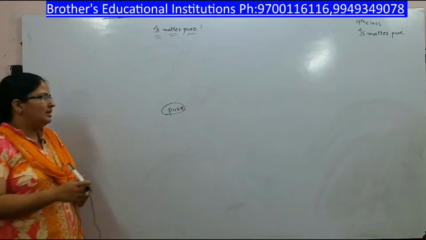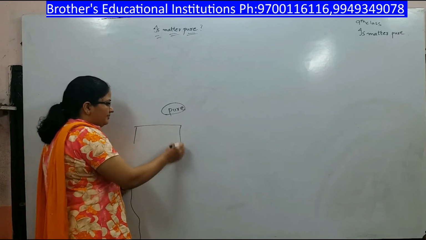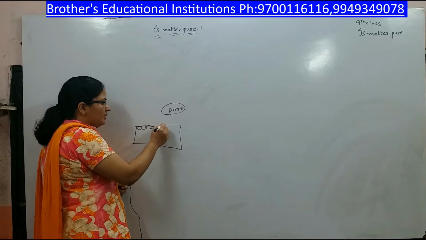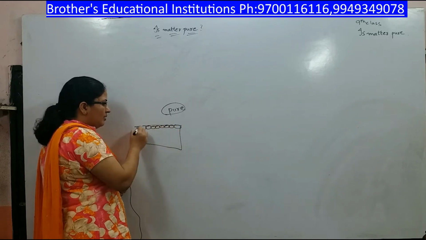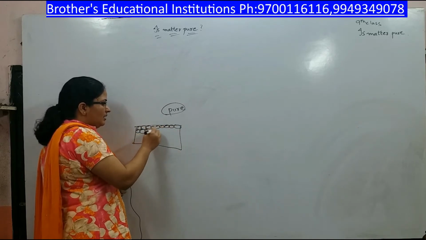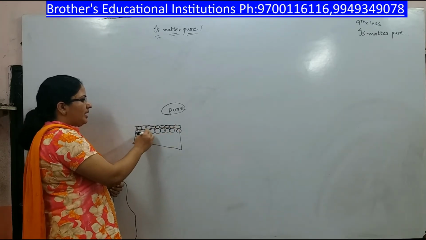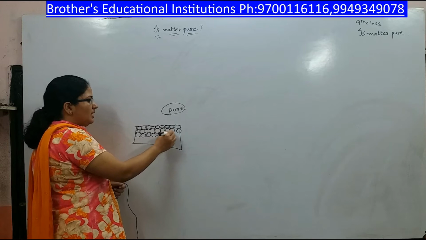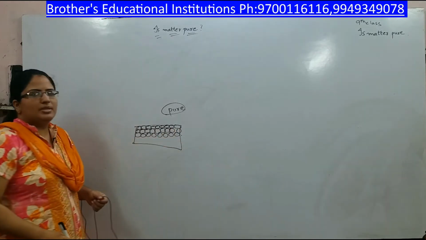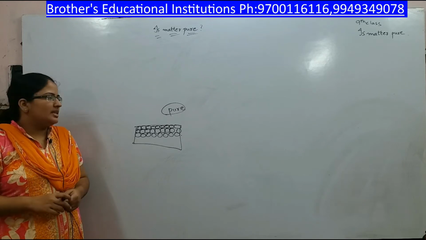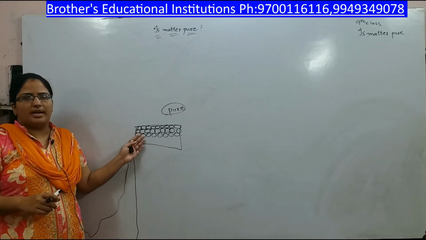For example, you take a gold biscuit. Gold biscuit is the same throughout; you have only gold atoms. From any part you take the gold piece, you find the composition to be the same, or it has only gold atoms. Such an item is called a pure item.